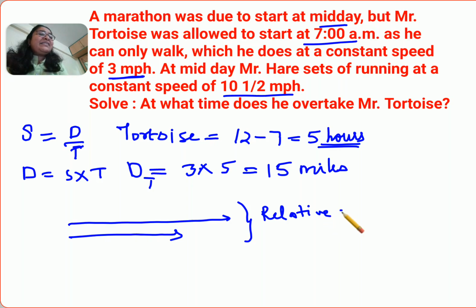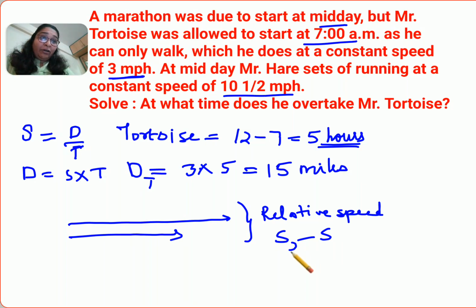And relative speed is fairly easy to remember or to understand. Whenever two objects are running in the same direction, at that time the speeds get subtracted. Means the speed of the second object will get subtracted from the speed of the first object.